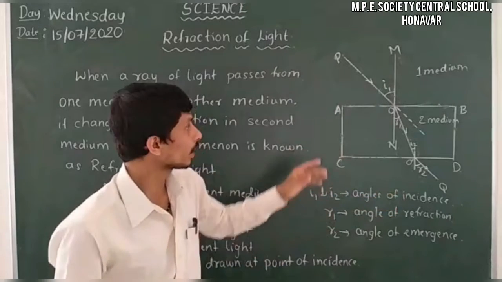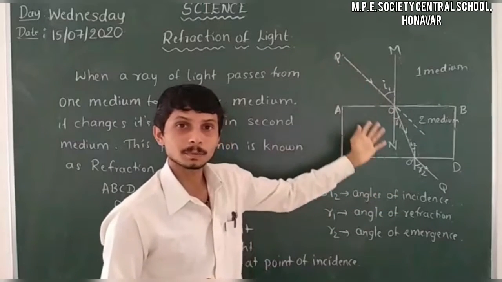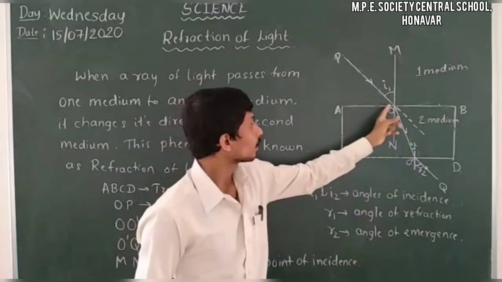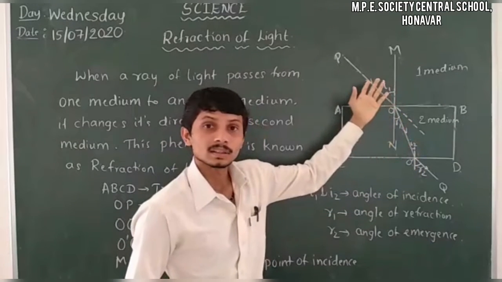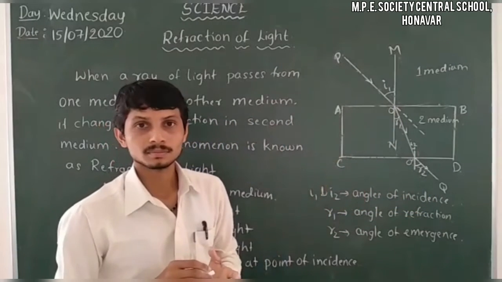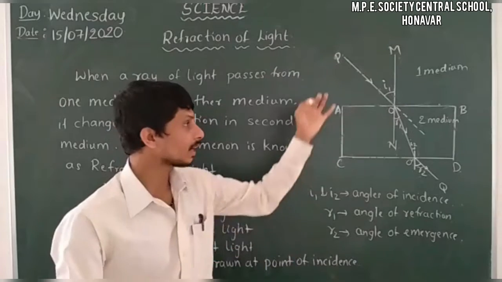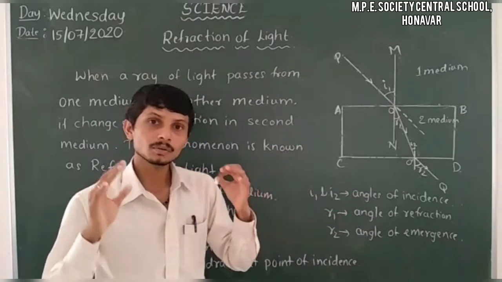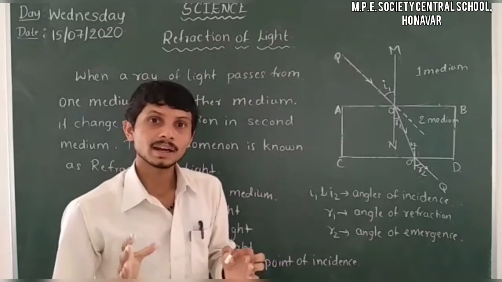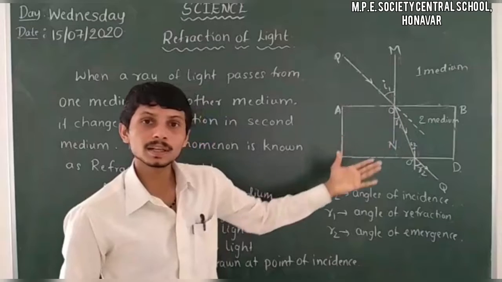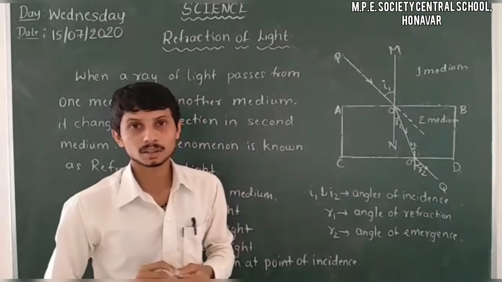Firstly you have to write: when a ray of light passes from one medium to another medium, it will refract in the second medium. So you have to narrate this ray diagram in your own words.